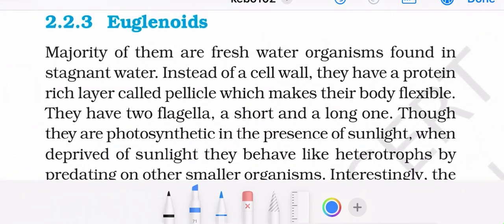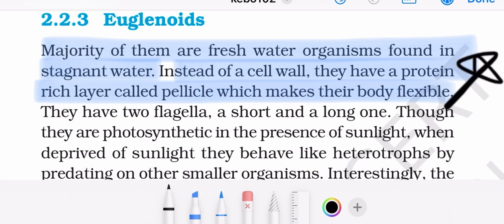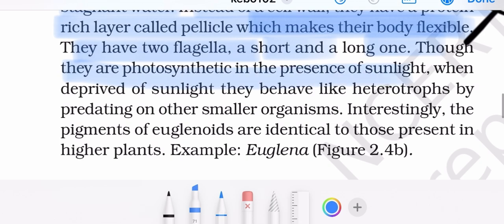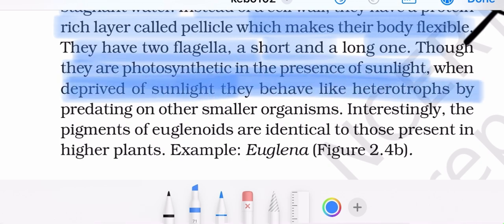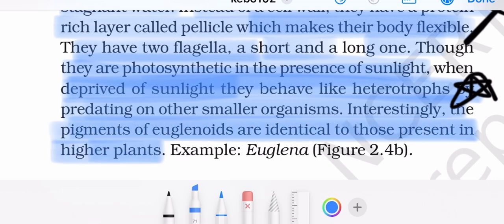Now moving to euglenoids. The majority of them are freshwater organisms found in stagnant water. Instead of a cell wall, they have a protein-rich layer called pellicle, which makes their body flexible. They have two flagella, a short and a long one, and they are photosynthetic in the presence of sunlight. When deprived of sunlight, they behave like heterotrophs by predating on other small organisms. Interestingly, the pigments of euglenoids are identical to those present in higher plants, chlorophyll a and b.